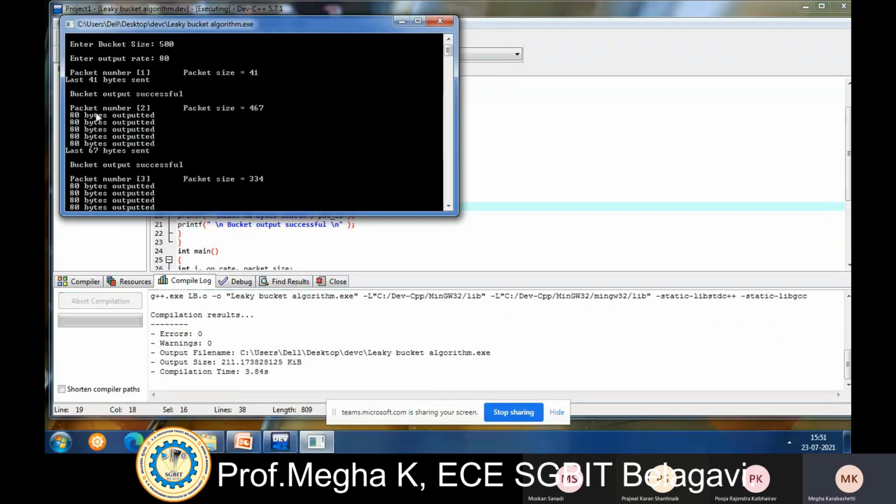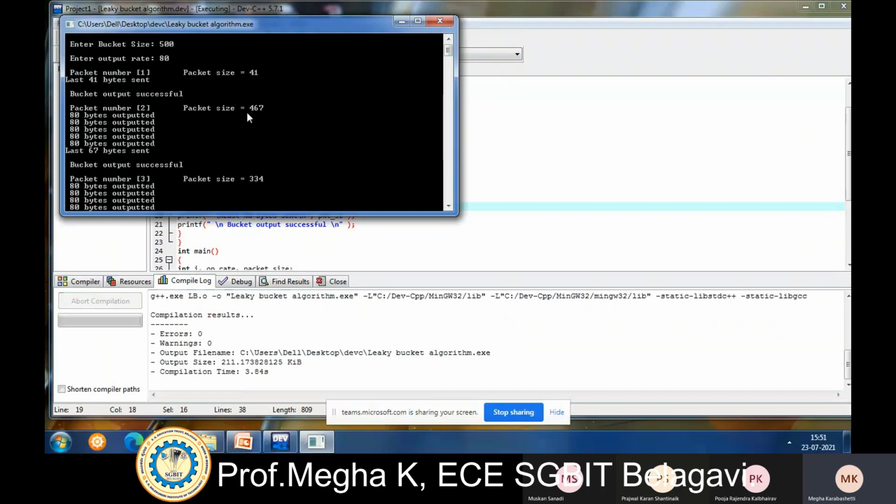In the second case, the packet size is 467. In that 467, only 80 bytes are transmitted first, because the output rate is 80. It is possible to transmit 467 because it is less than the bucket size. If it is greater than the bucket size, it will show the overflow.